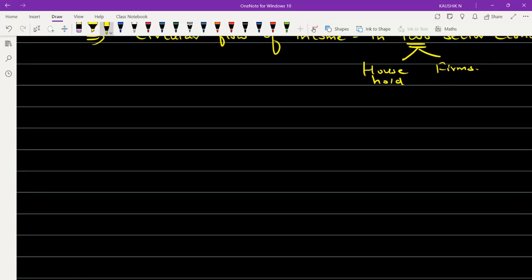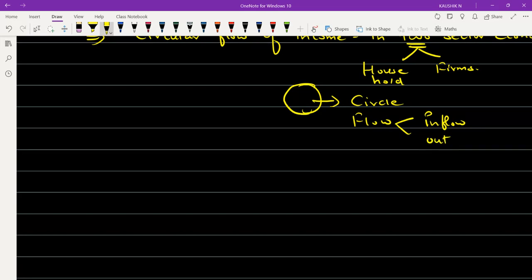Why we call this as a circular flow? Circle, how will it be? It will be in this form. And flow are of two types, inflow, outflow. Right? This is circle. Okay, and when I talk about the flow can be of two types. One is inflow and the other one is outflow.